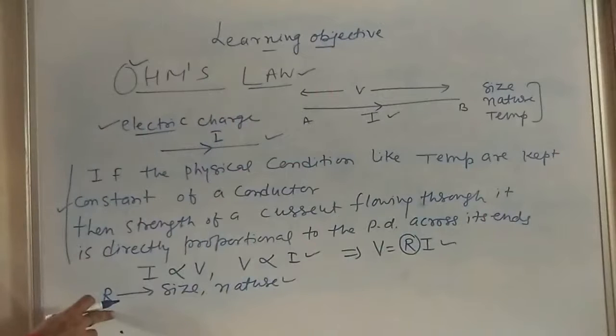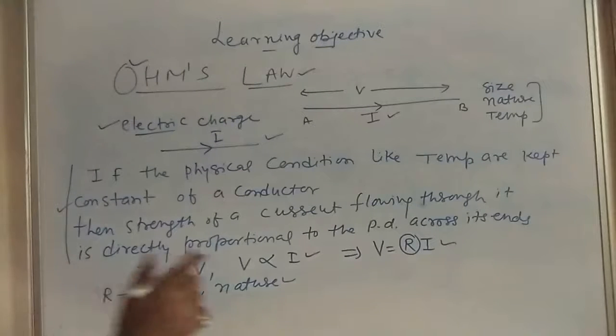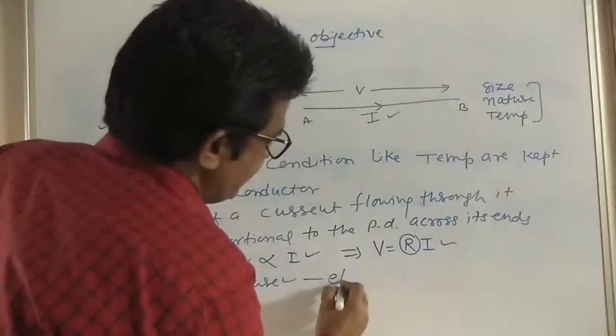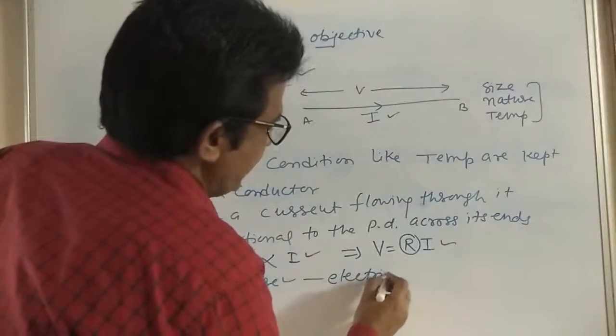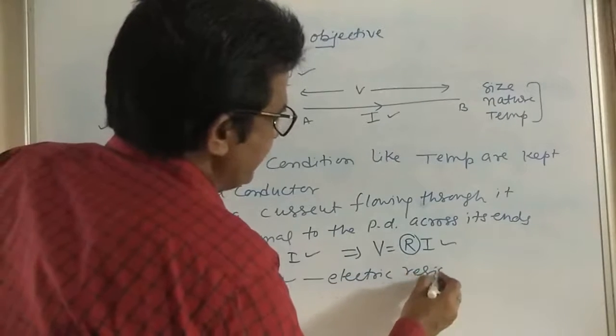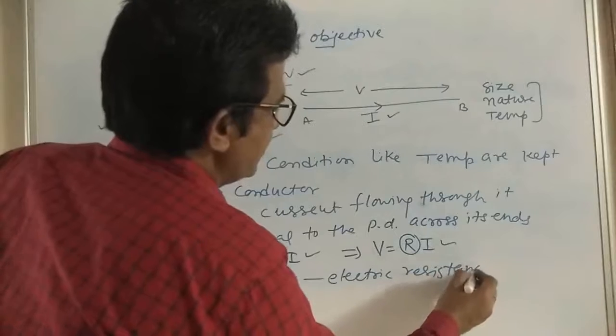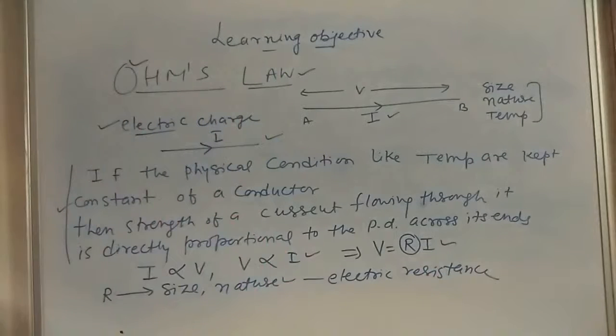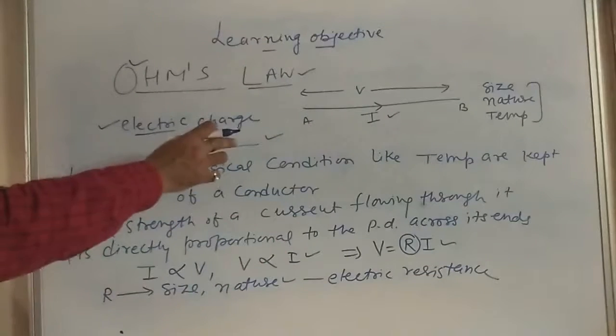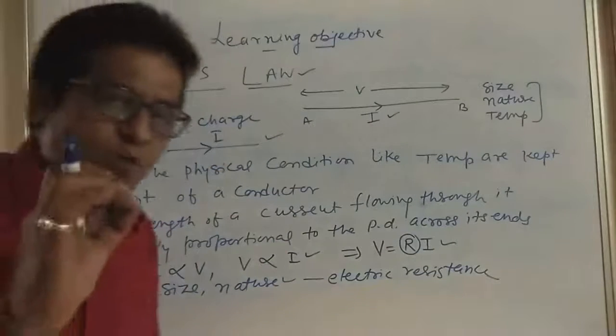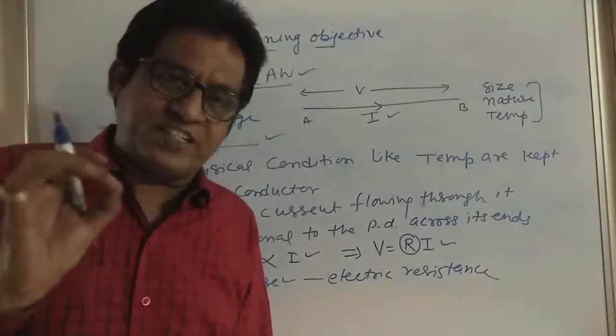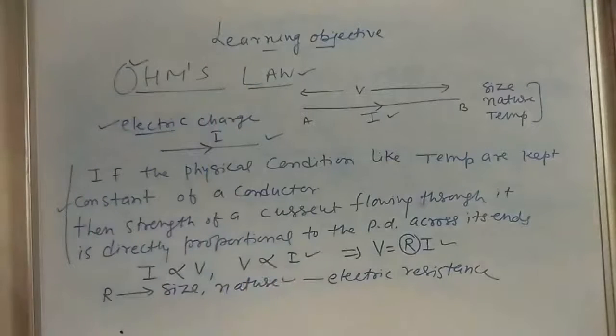R is called electric resistance, or simply the resistance of a conductor.